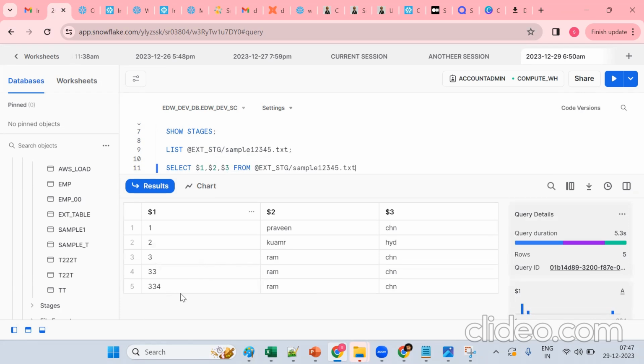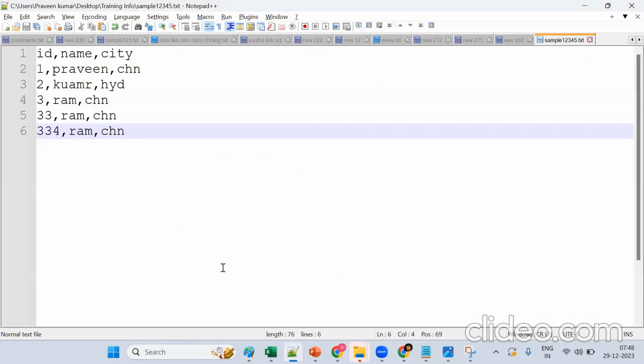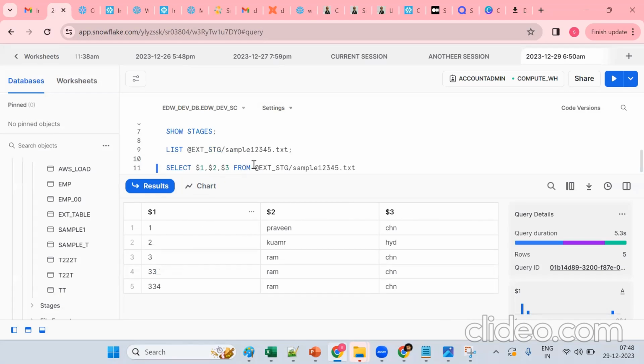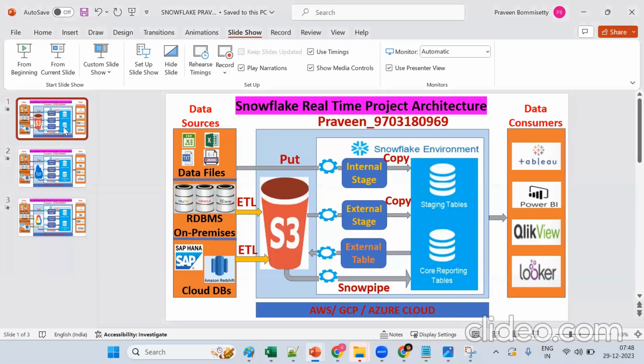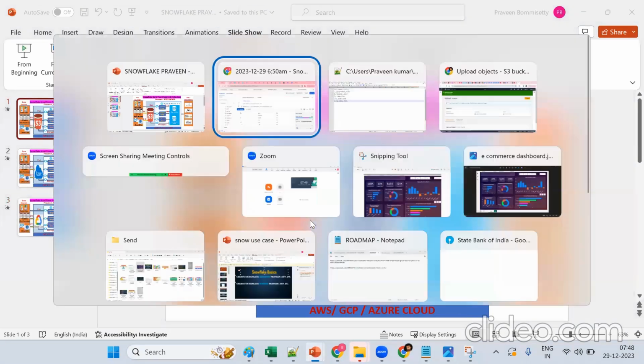Now tell me, 334, the same data is coming here. So it's 334, and 33 like this. So we are able to get data from the local machine or from the cloud. Get the point? We should do some setup to access the data. So see, like this way.